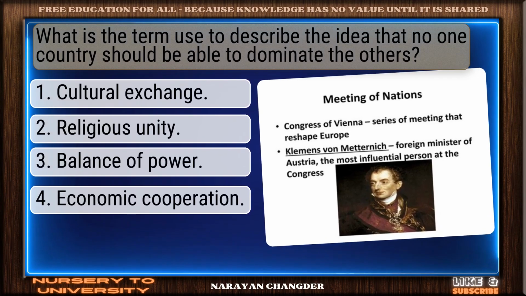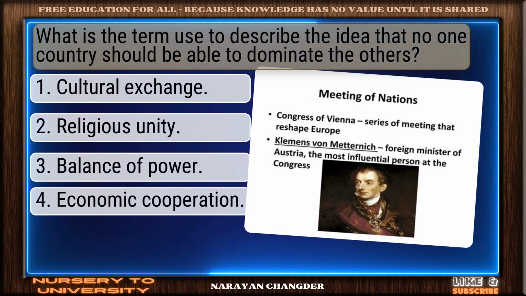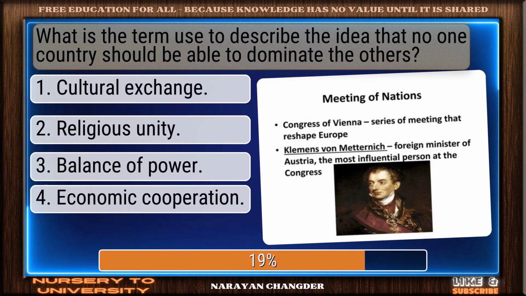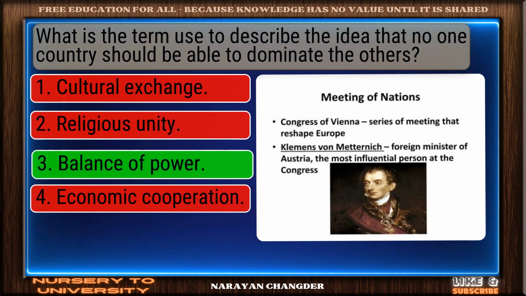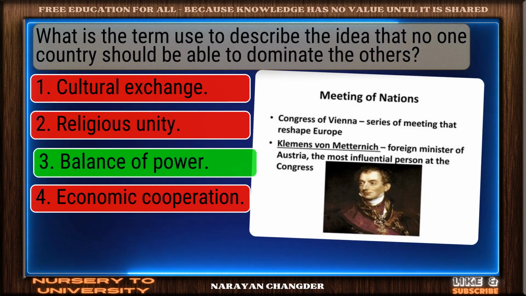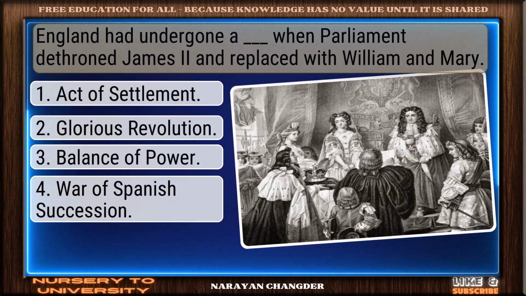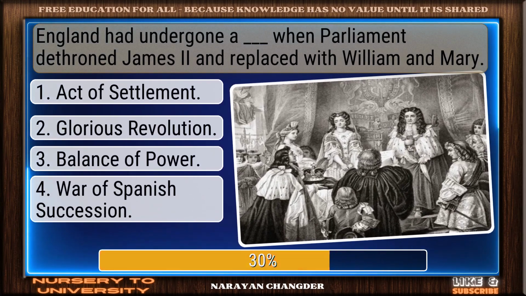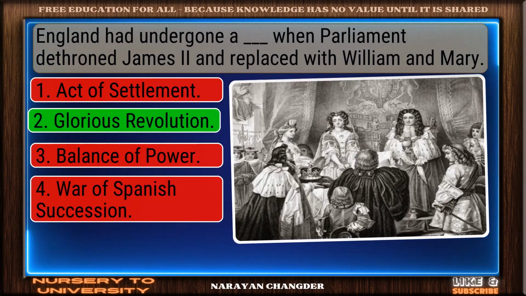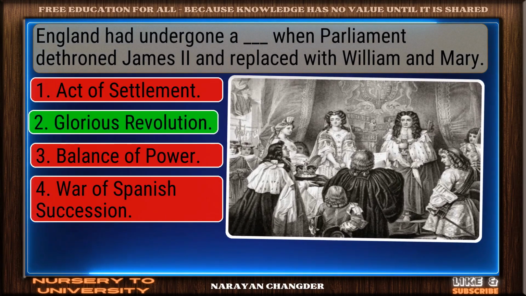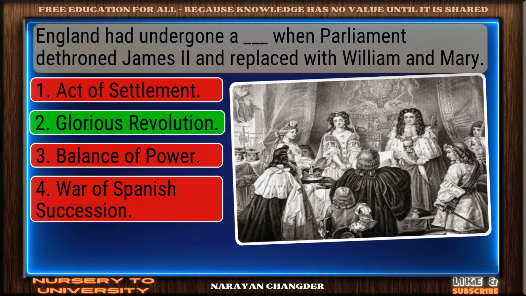What is the term used to describe the idea that no one country should be able to dominate the others? Correct response. Balance of power is the most accurate answer. England had undergone a dash when Parliament dethroned James I and replaced him with William and Mary. Clear logic. Your choice, Glorious Revolution, is sound and 100% true.